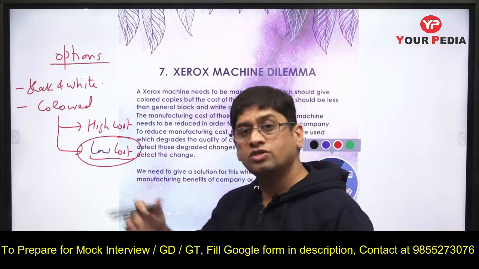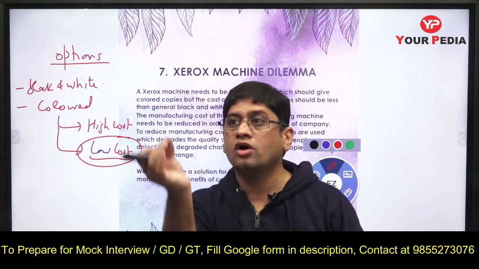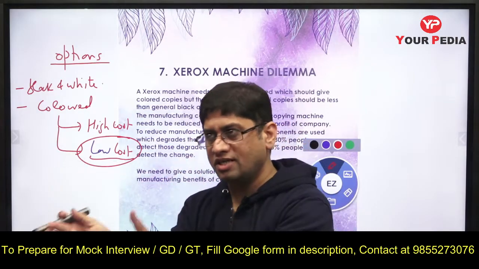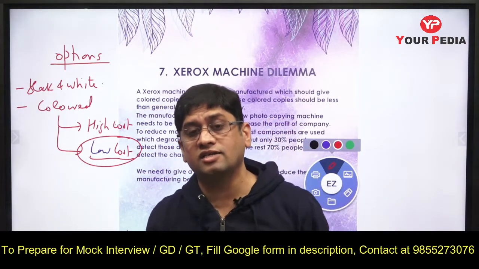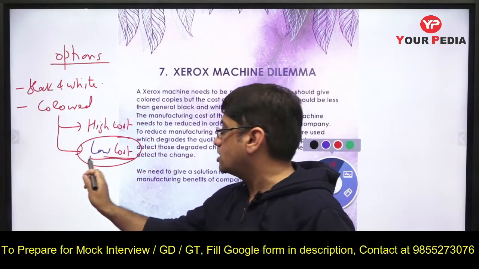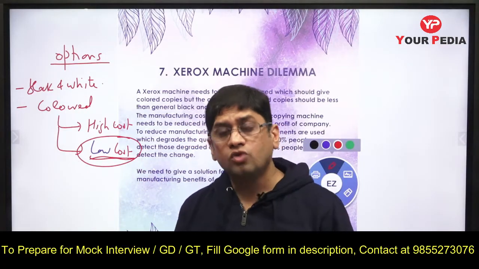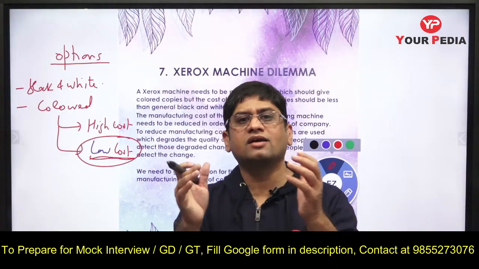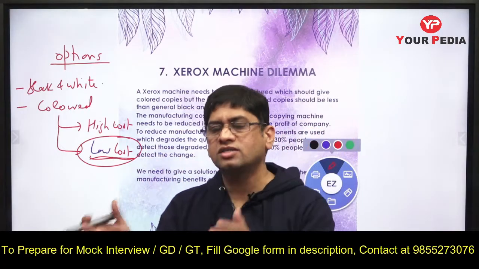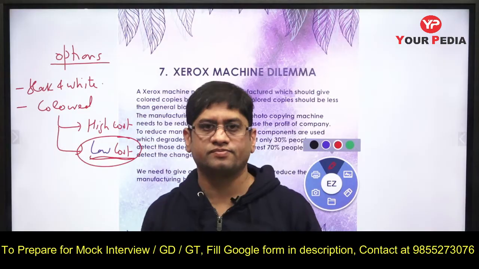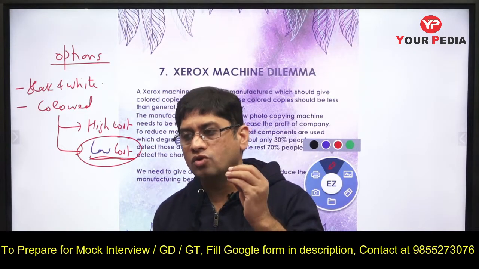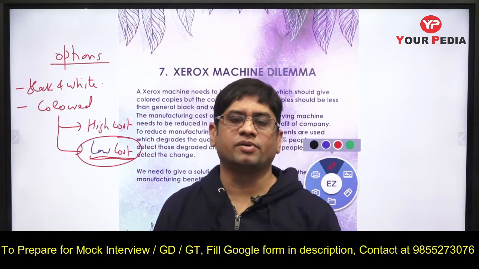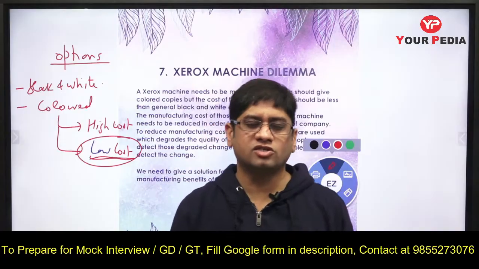But the moment I make this, how shall you make this? How shall you make a machine producing low or cheap quality copies at low cost? That is a challenge. The moment you have to make a low cost product, you have to make some compromise somewhere. So the components which I use in my colored Xerox machine are to be cheaper. Like the color which I use in that Xerox machine, those color qualities are to be cheaper. Now the color quality compromise is to be done.